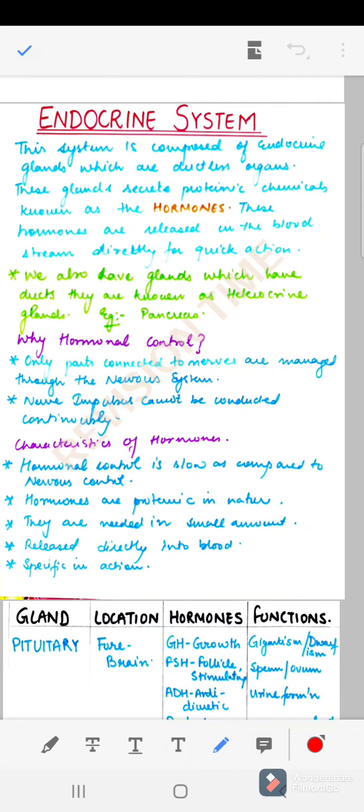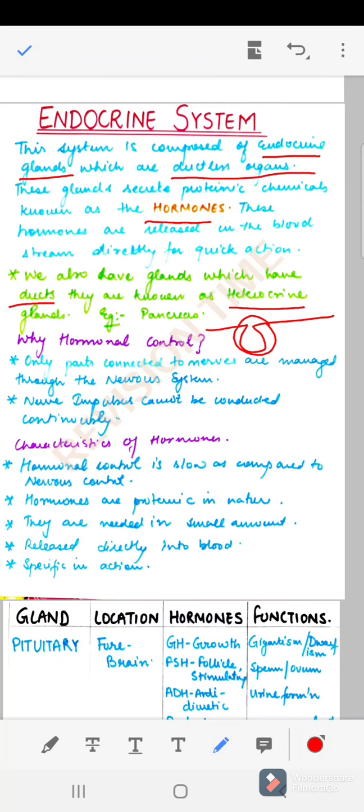Endocrine system is composed of the endocrine glands. Now when the epithelial tissue invaginates like this, the portion formed is known as a gland. It is a ductless organ. Endocrine glands are ductless organs. These glands secrete proteinic chemicals known as hormones, and they are released directly into the bloodstream for their quick action. Sometimes we also have glands which have ducts attached to them, and they are known as the heterocrine glands. For example, we have the pancreas, which is a part of our alimentary canal also.